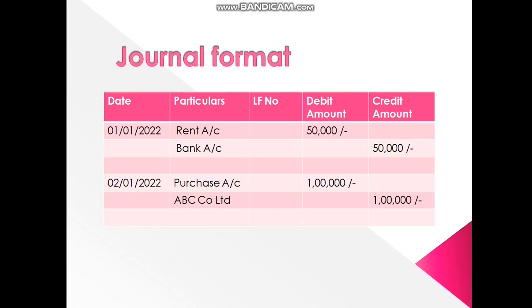You can see the journal format as below. First we will have date, particulars, ledger folio number, debit, credit. So everywhere you can see one debit and one credit will be there.